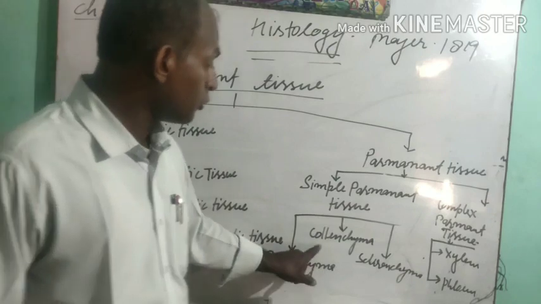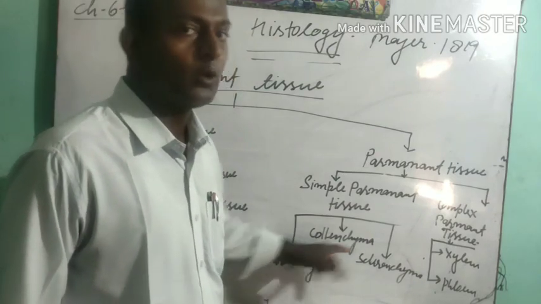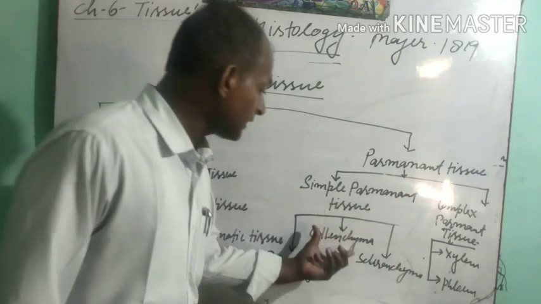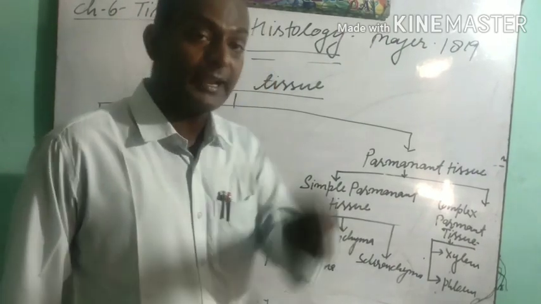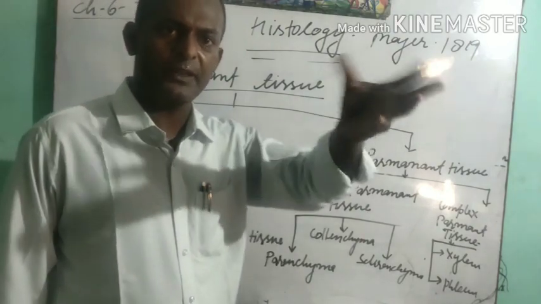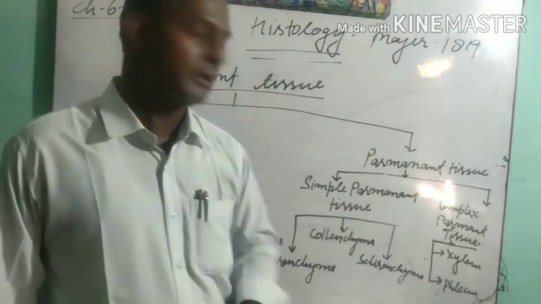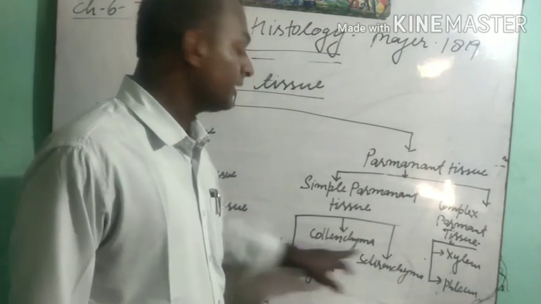The second one is collenchyma. Colla, K-O-L-L-A, means glue, and enchyma means filling. These are the tissues that are present at a particular region of the plant. Students, you have seen that many plants are very flexible. That flexibility is provided by this collenchyma.